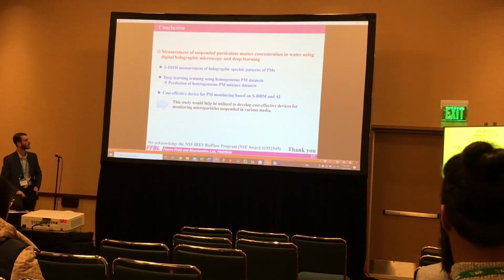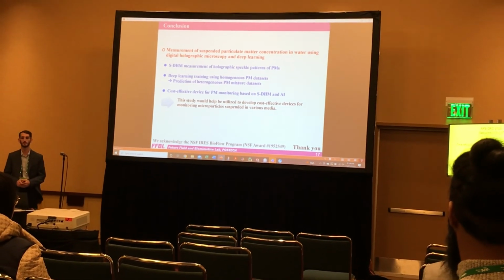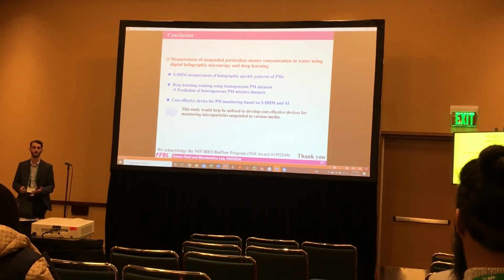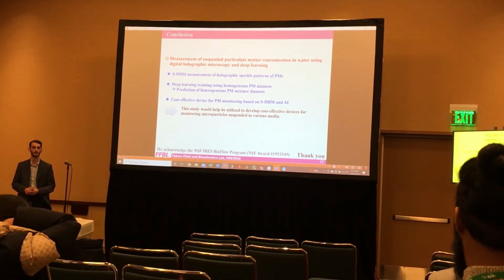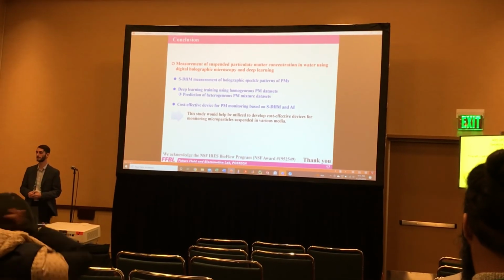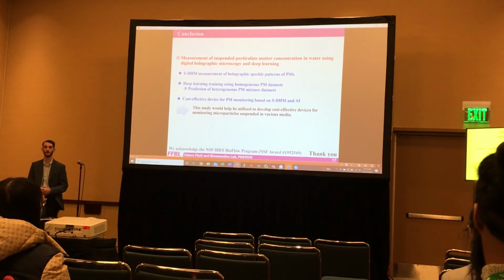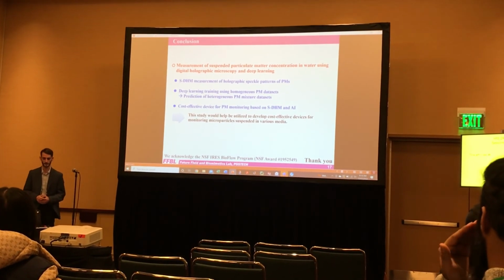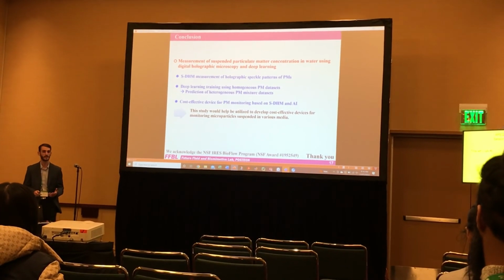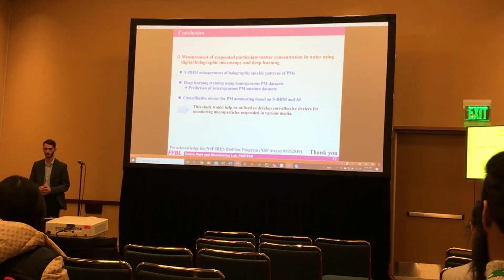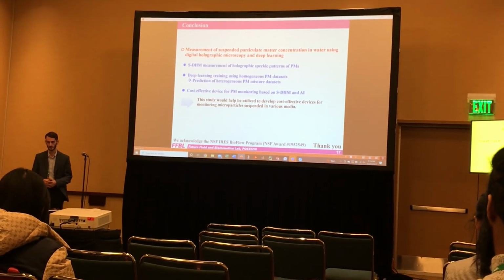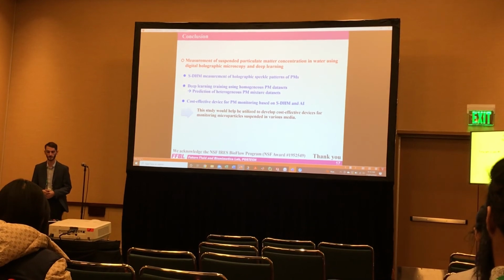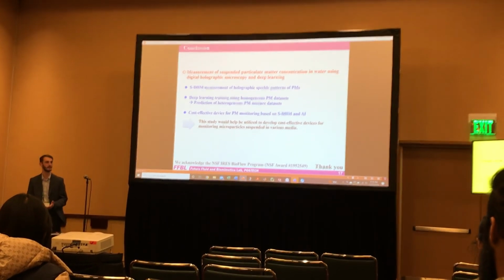So in conclusion, we were able to create a smartphone-based digital holographic microscopy device. It was about $390. It is able to detect the concentration of both fine and coarse particles from either homogeneous or heterogeneous mixtures using deep learning training. This is a cost-effective device that is easy to implement anywhere you want, and this study can be used to develop cost-effective devices for monitoring microparticles suspended in various media.